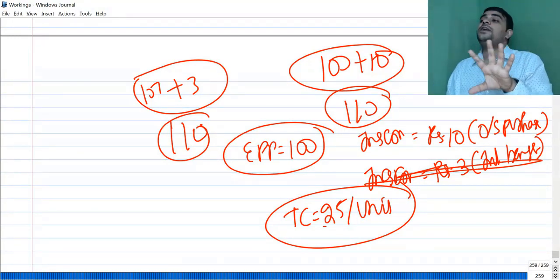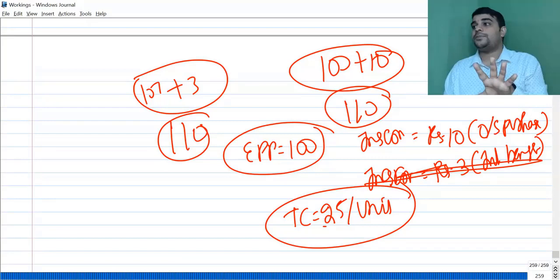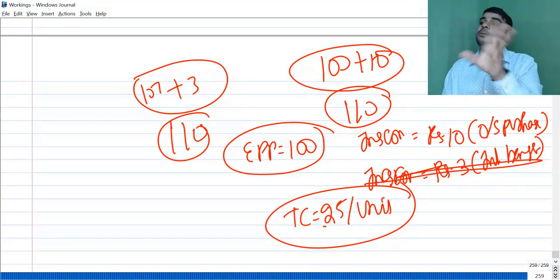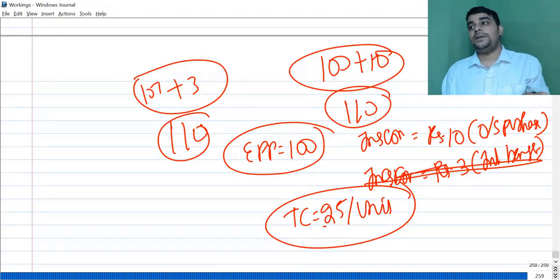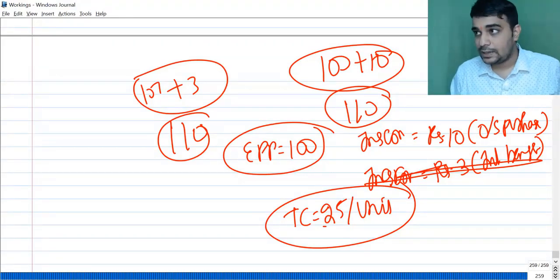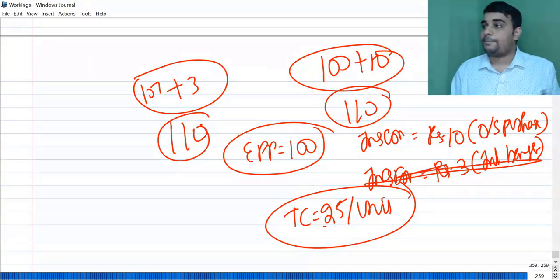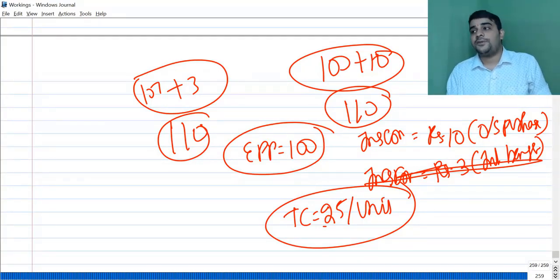The profit or the loss for the company from the transfer is the gap between maximum TP and minimum TP. If maximum TP is 120, minimum TP is 80, this gap is the profit for the company if transfer happens. Unfortunately, if transfer does not happen, this is like an opportunity loss.